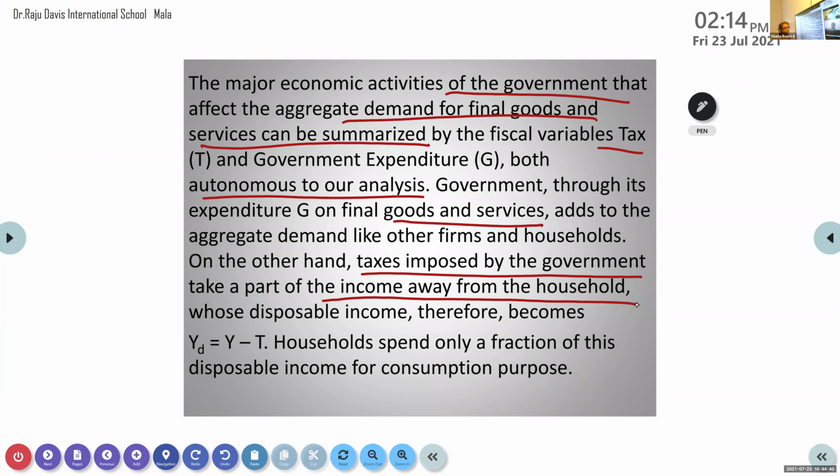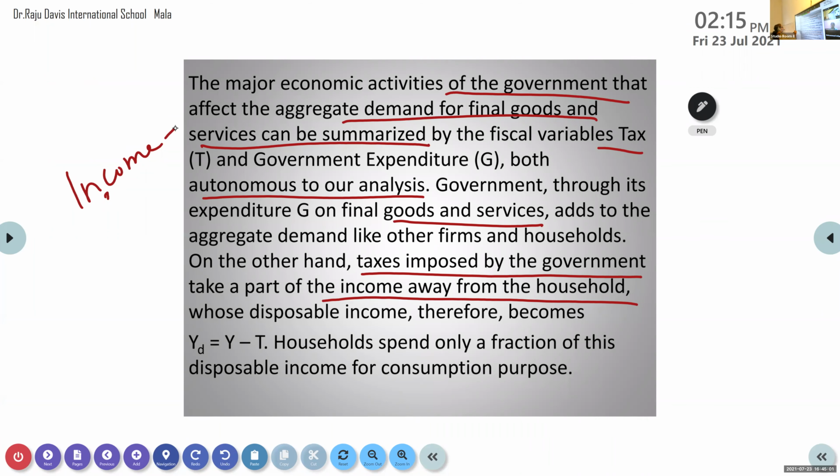We have reduced something from income to get the disposable income. What is that? Can anyone say? Tax it is.